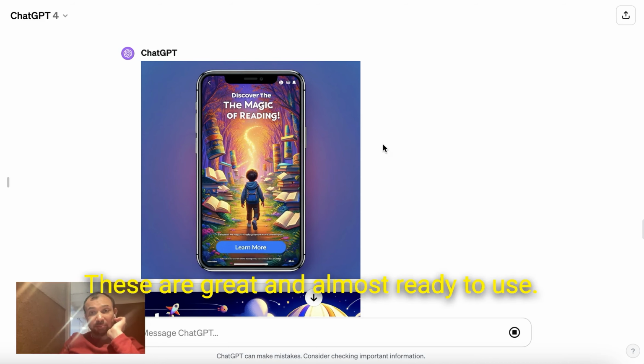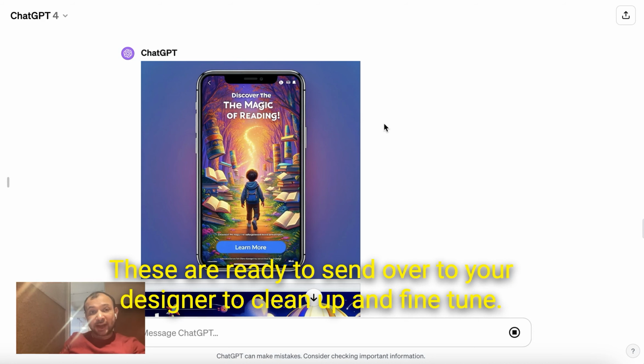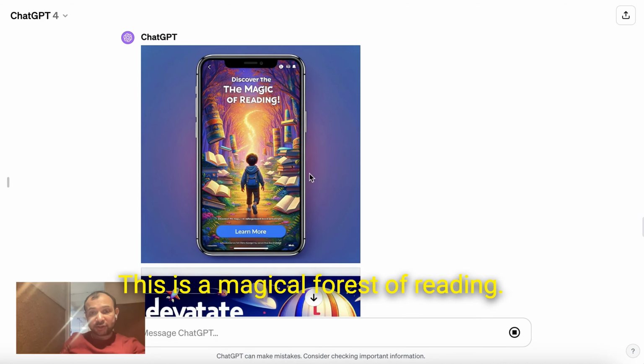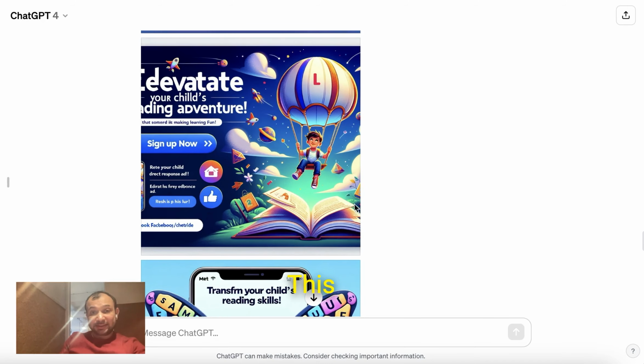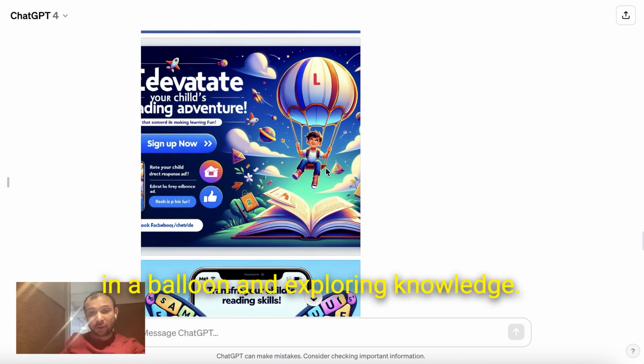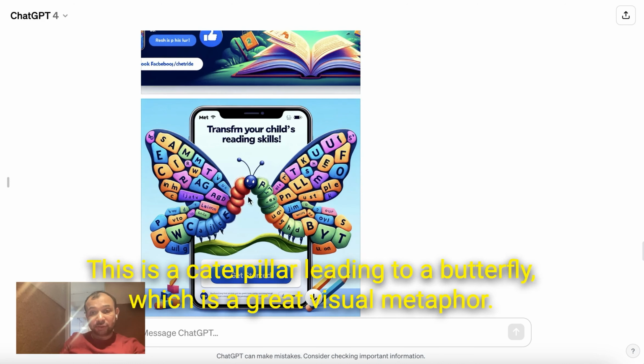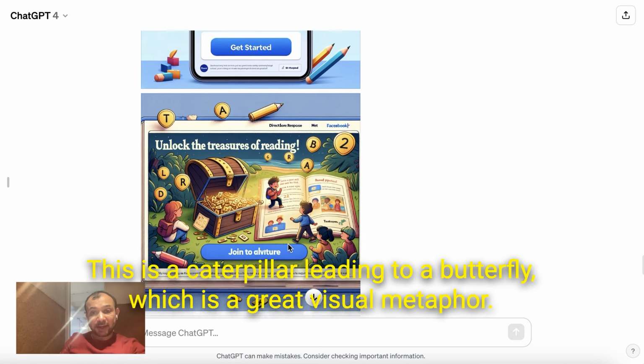These are great and almost ready to use. These are ready to send over to your designer to clean up and fine tune. This is a magical forest of reading. This is the kids taking off in a balloon and exploring knowledge. This is a caterpillar leading to a butterfly, which is a great visual metaphor.